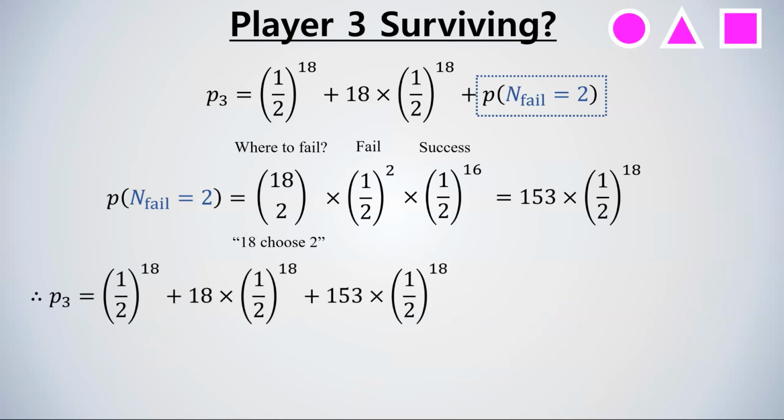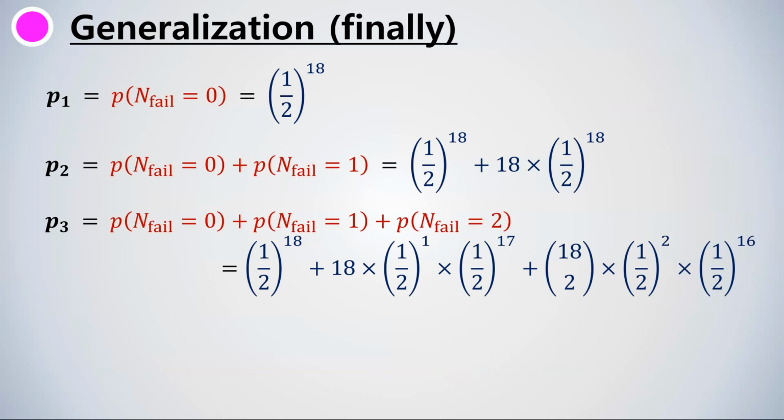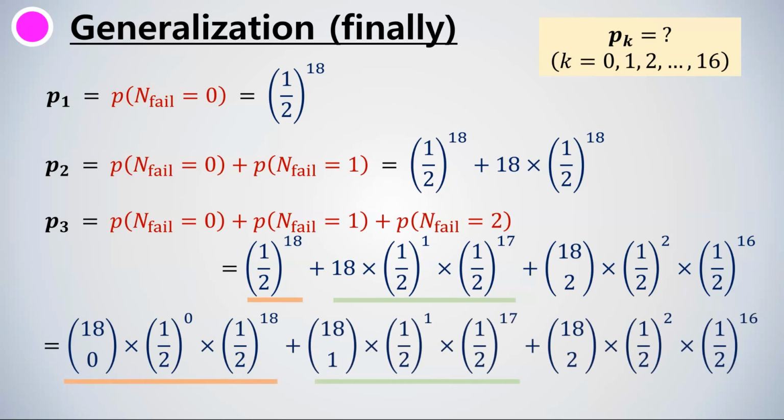Therefore, P3 is given as the sum of all of these terms, which is 172 times 1/2 to the power of 18, which is approximately 0.066%. So now the probability of surviving became a bit higher. Alright, so far we have obtained these results, and from these results, we can now easily generalize to player K. Actually, in probability P3, we can write the first 2 terms like this, using 18 choose 0 and 18 choose 1. Now the pattern is obviously recognizable.